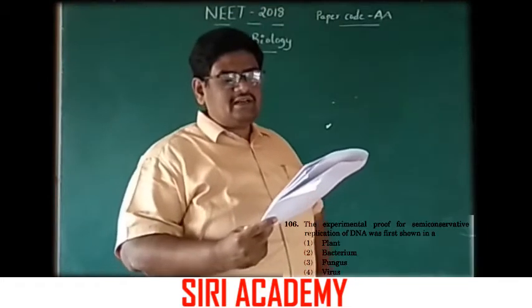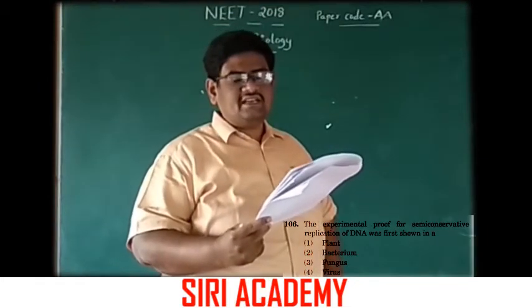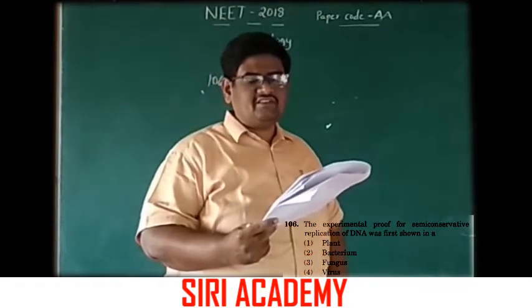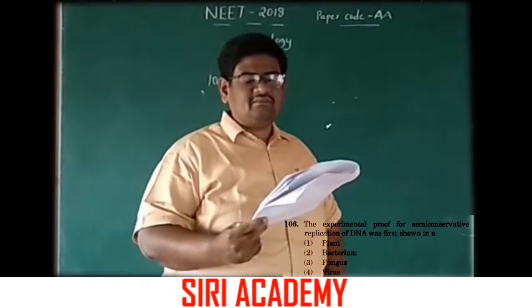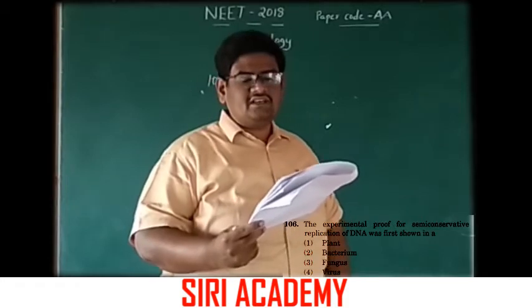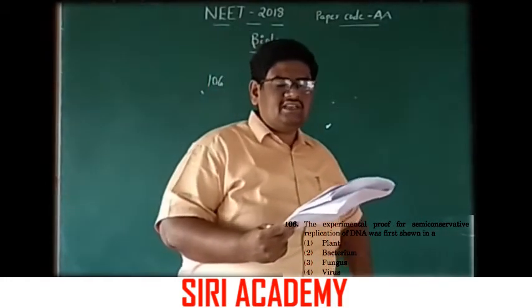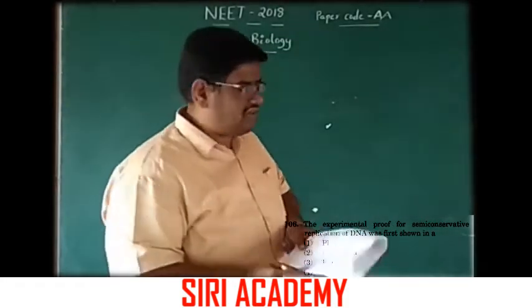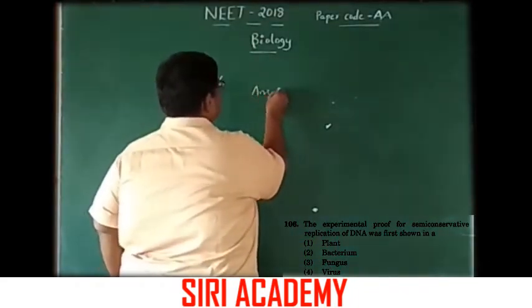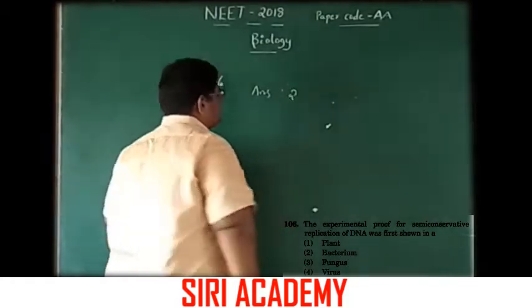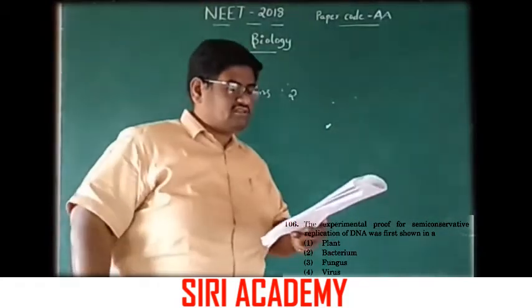The experimental proof for semi-conservative replication of DNA was first shown in one plant, second bacterium, third fungus, fourth virus. Here semi-conservative replication of DNA was shown in bacterium. Answer is option 2 is the correct answer. Correct question. Next.